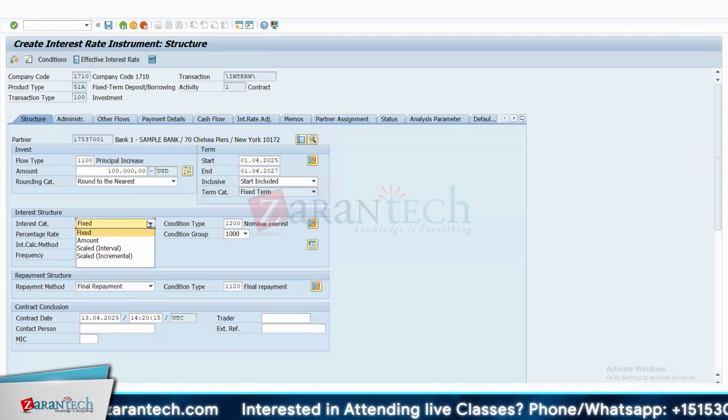So basically, fixed means whatever amount that you're giving, you're actually getting a fixed kind of rate every year. That is a fixed deposit, fixed. Then in terms of scales, that means for every interval, let's say for the first year, it has a certain rate. For second year, it has another rate. For third year, it has another rate. So that means for every interval, the rate can vary.